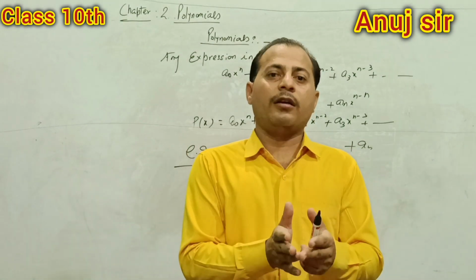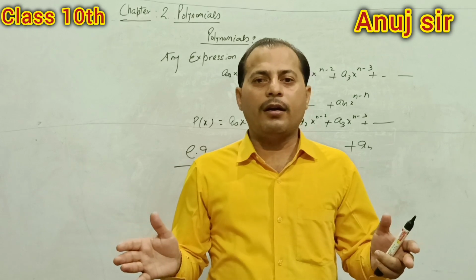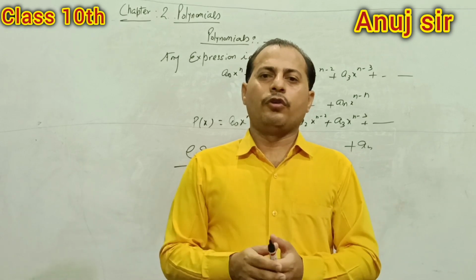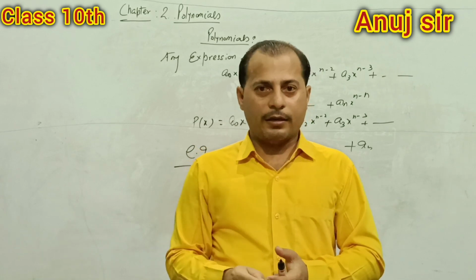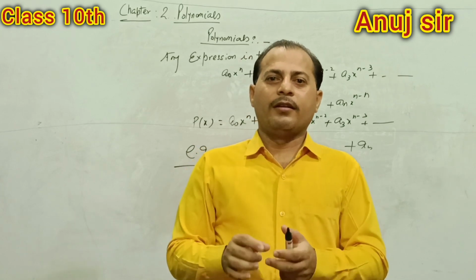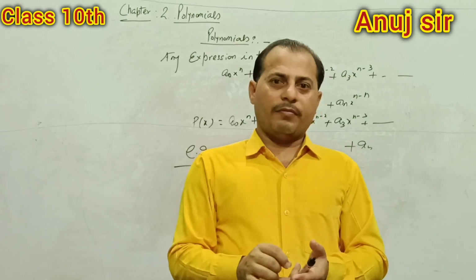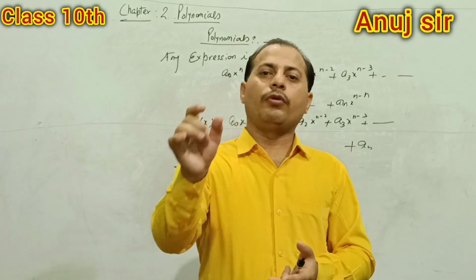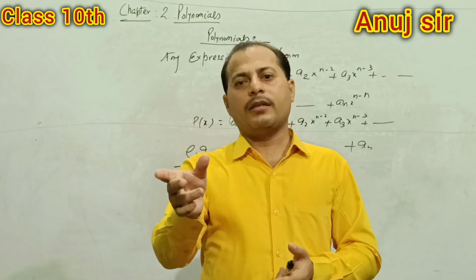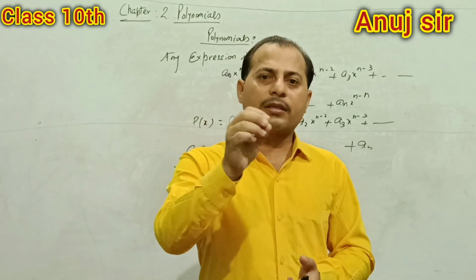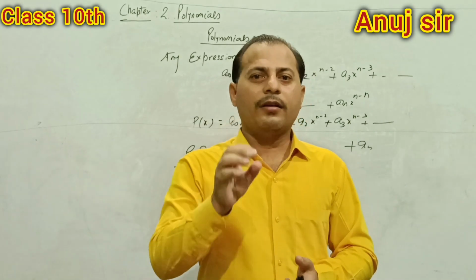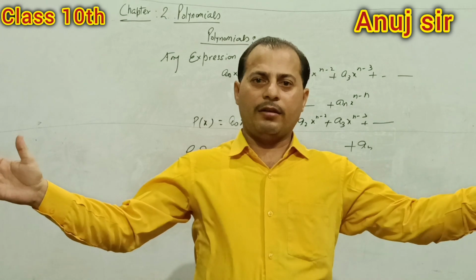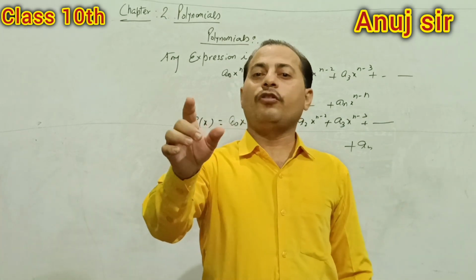If there is a single term, then this is called monomial. If there are two terms, any expression in two terms, then this is called binomial. If terms are 3, then it is called trinomial.